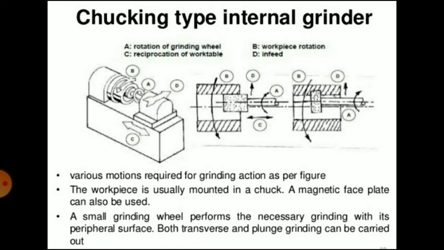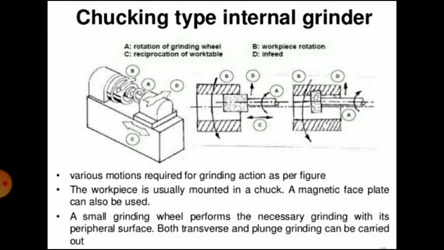So you can see in the diagram. The various motions required for the grinding action are as per the figure. The work is rotating, the grinding wheel is also rotating, and the grinding wheel can be moved in a longitudinal direction as well as in a cross direction.